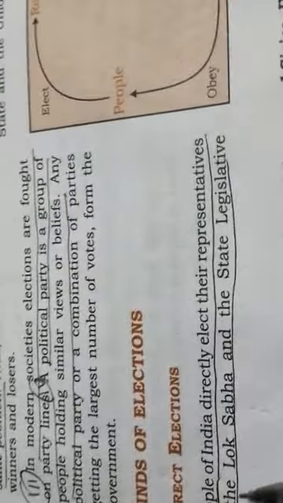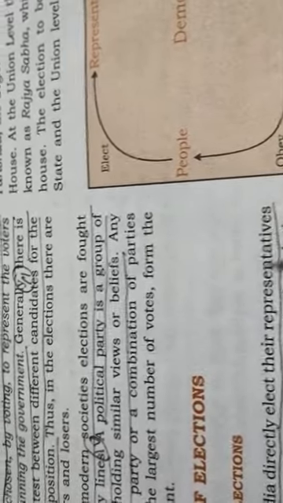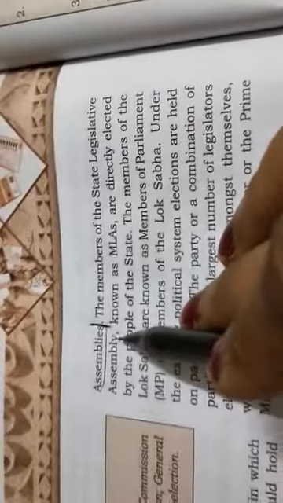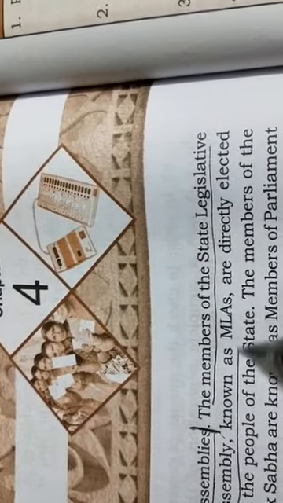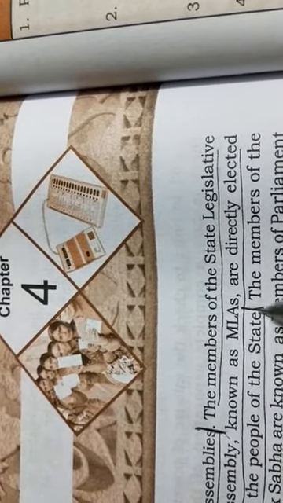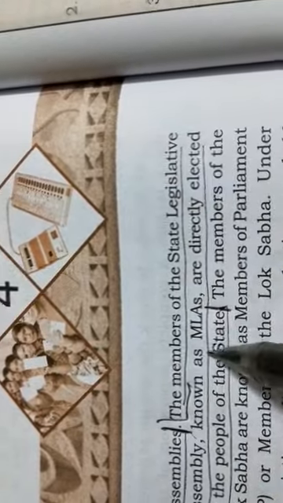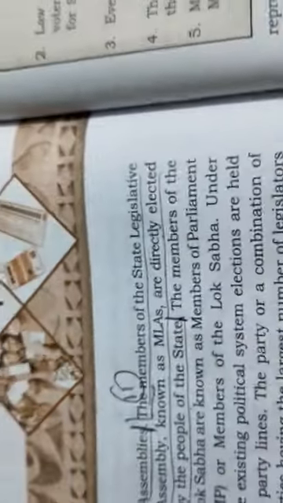What is direct election? When people of India directly elect their representative to the Lok Sabha and the state legislative assembly. Then second point. The members of the state legislative assembly known as MLAs are directly elected by the people of the state. Okay. Who elects the members of the state legislative assembly? That is MLAs. They are elected directly by the people of the state. That is the second point.